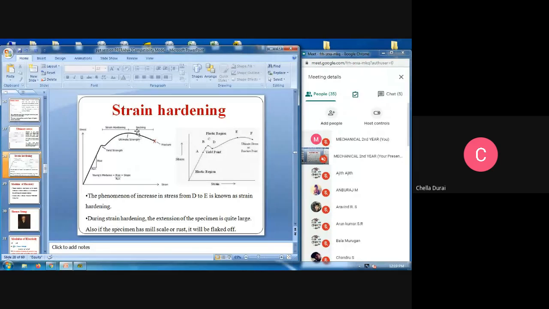Next one is the necking moment. Necking means which means it has mild scale or rust, it will be plate lock.